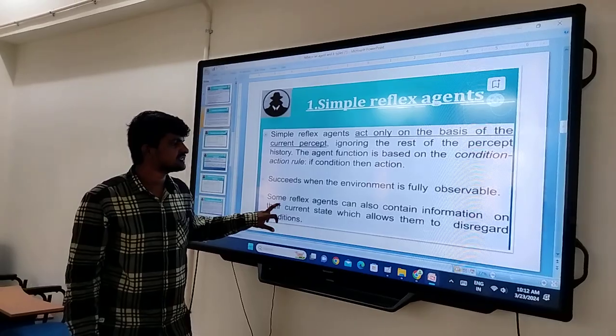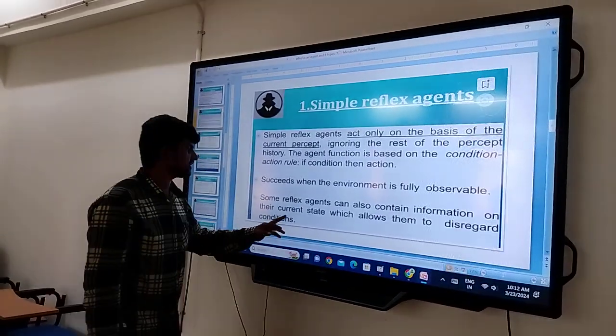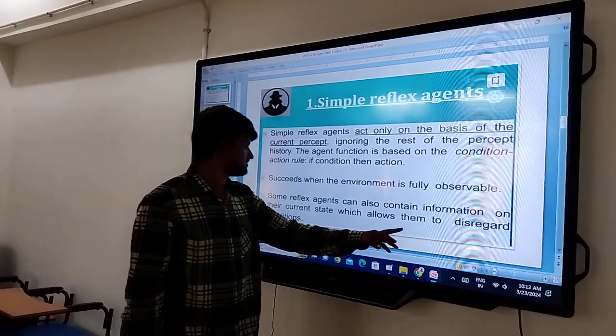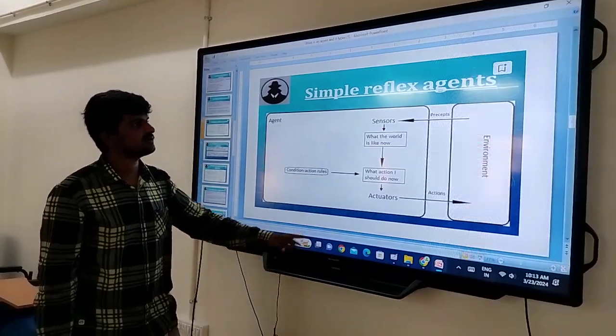Some reflex agents also contain information on their current state, which allows them to handle conditions. This is the simple reflex agent, and this is the diagram of the simple reflex agent.